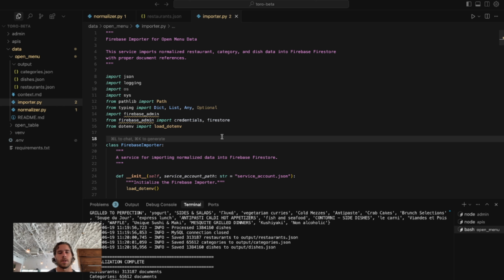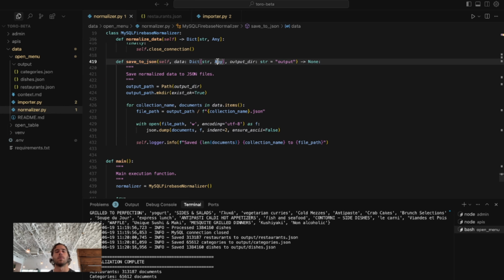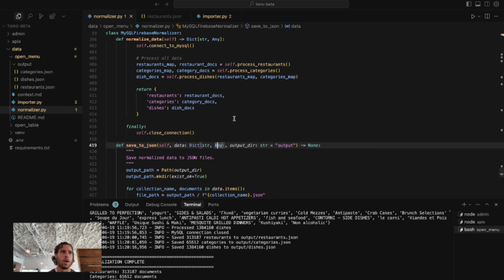I had to go through, understand that MySQL data, how it was structured, and then put that into some context that I give to Cursor, and provide great context to the Cursor agent of how we want the script to work, what is the structure of our MySQL, and then what is our desired structure of Firebase that we're trying to normalize to. So then I add that to Cursor, and then I prompted it to go ahead and build this normalizer script and this importer script. And then what we did in this video was we went through the normalizer script, we went through the current data structure, our new data structure.